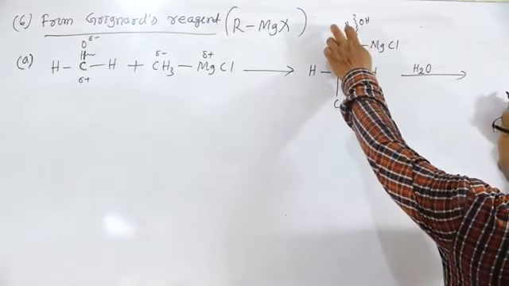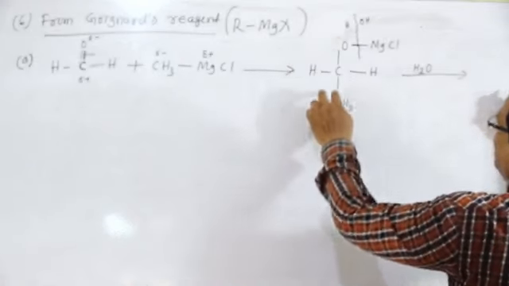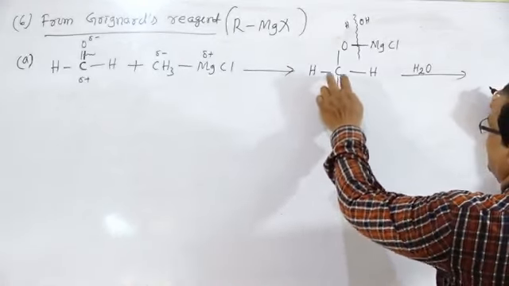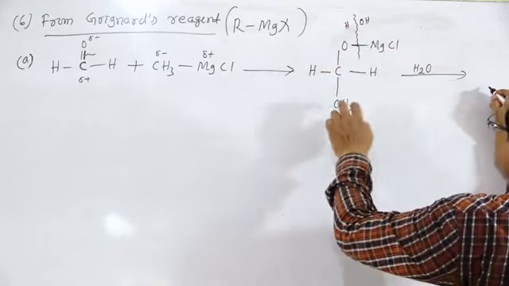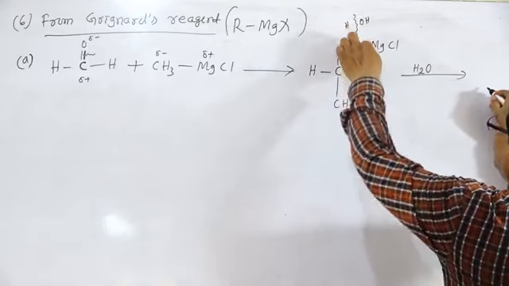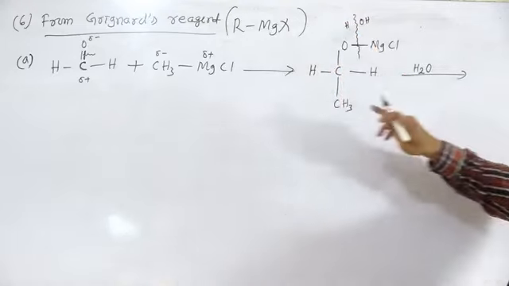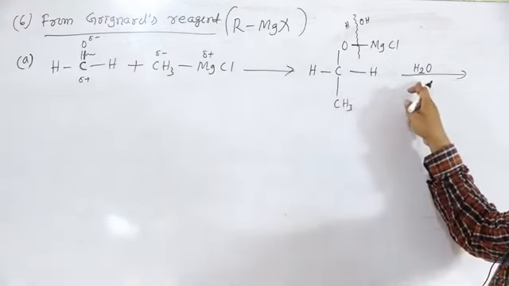This bond will break, H to this side and OH to this side. So, this bond will break. Then there is the formation of CH3 CH2 OH plus MgOHCl, CH3 CH2 OH. This bond will break by the addition of water. So, formaldehyde reacts with Grignard's reagent followed by hydrolysis.